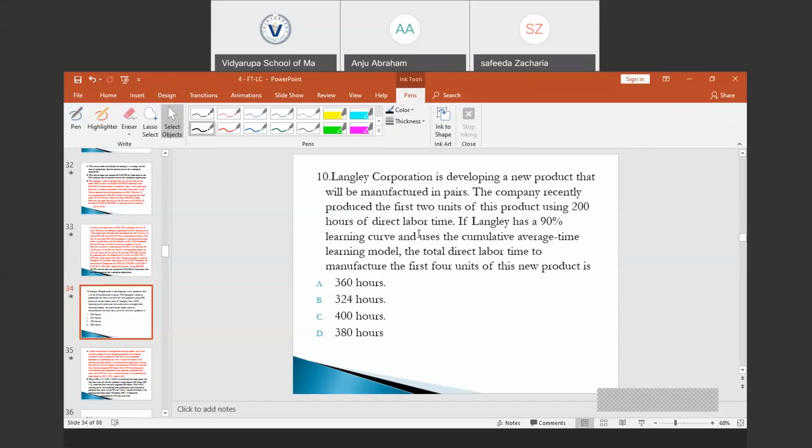So it's developing a new product. The company recently produced the first 2 units of this product using 200 labor hours. Langley has a 90% learning curve and uses the cumulative average time learning model.